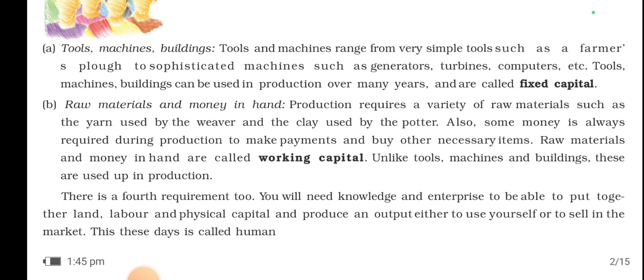Those who are making wheat flour also need wheat, right? So wheat is here the raw material, and flour is the finished product, isn't it? So raw materials and also money are needed, because once the harvest is done, we need to take out all the amount which we need to produce 1 kg or, you can say, 10 kgs of flour.